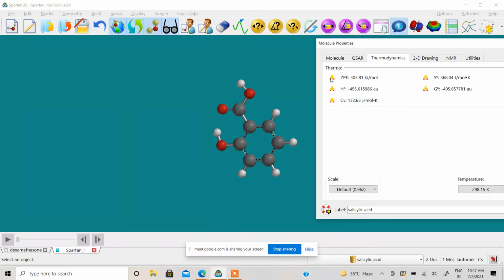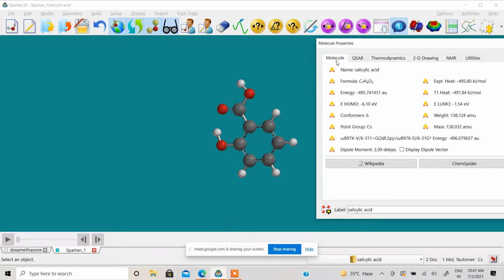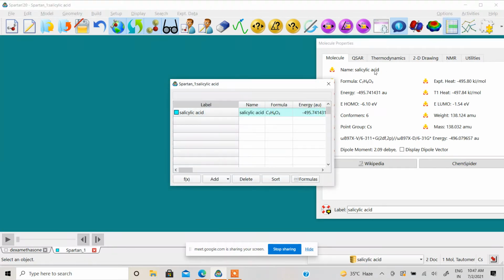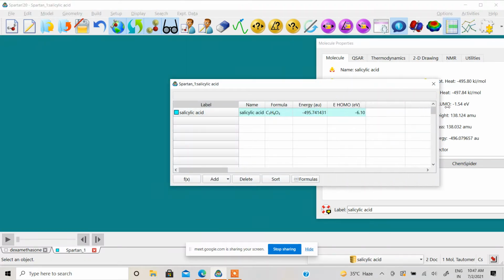Suppose you are interested to import all these values to some Excel sheet. There is a top option, Post. You just click on this, HOMO-LUMO. What will happen? The values will be exported to this Excel sheet. You can see all these values, name, formula. If you have a bunch of molecules, you can work on a single molecule or you can work on a bunch of molecules. I will show you that also.